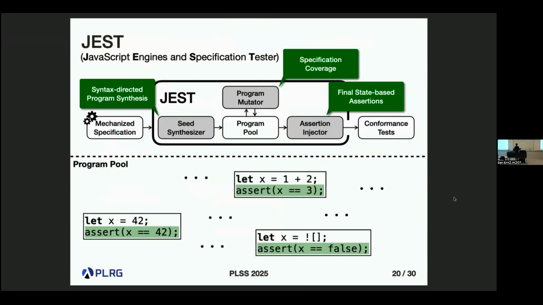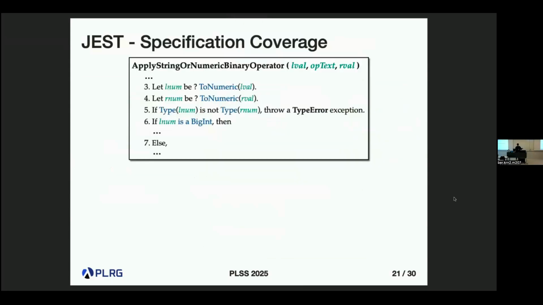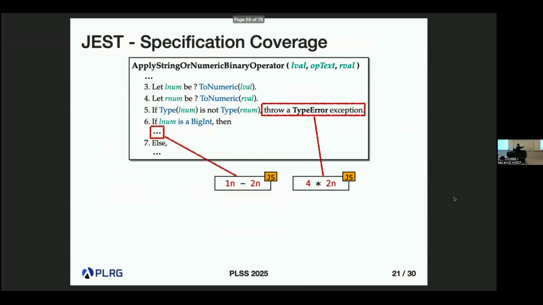So I said that we utilize specification coverage. It means that if we have this program, we can cover this one, we can cover this one, we can cover this one with these programs. But actually, we think that this specification coverage is not enough. Why? Because some algorithms are shared by different language features. For example, this algorithm is used in different language features, for example, addition, subtraction, and multiplication, and so on.